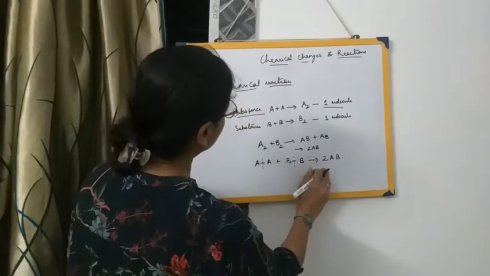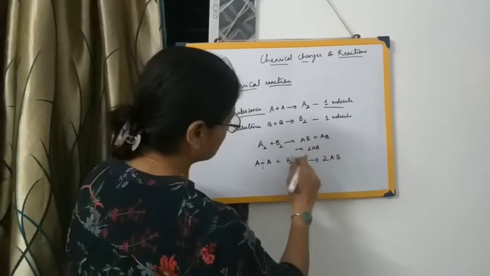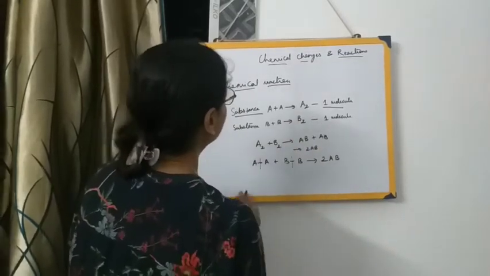This whole process in which A and B go together is called a chemical reaction.